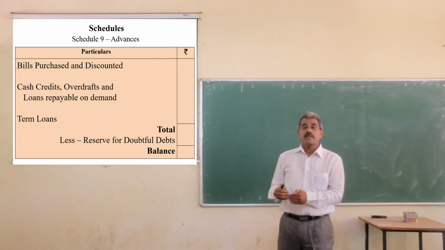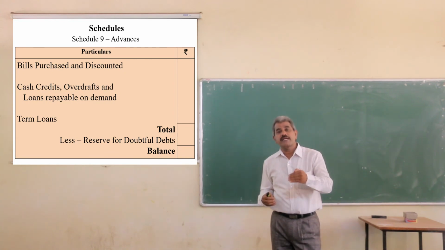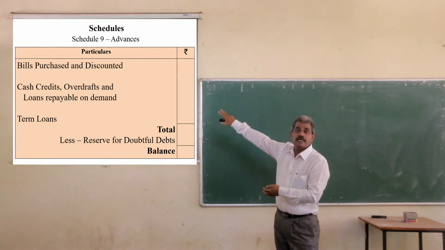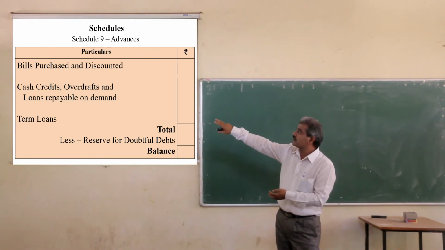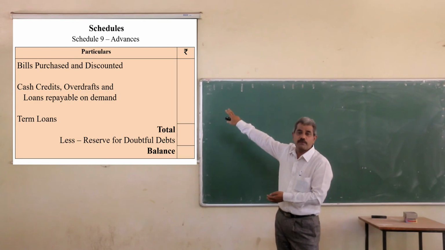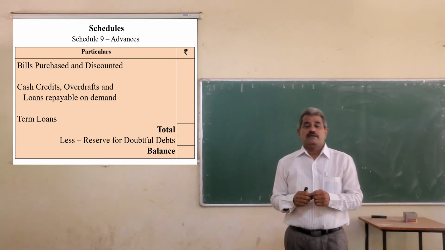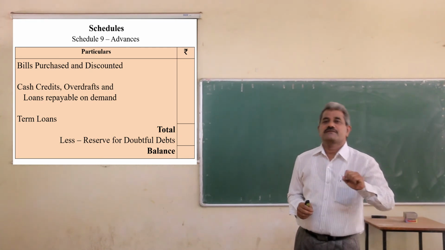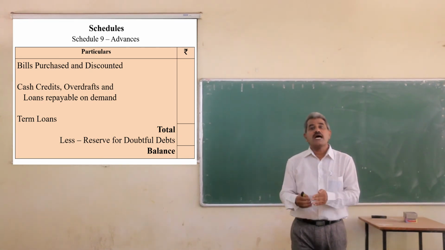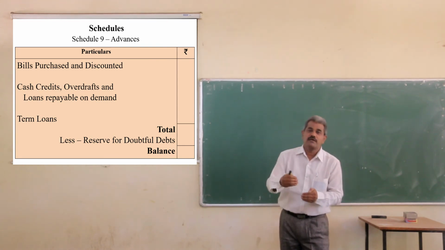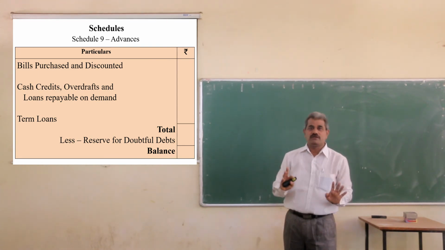In actual practice, the advances schedule is prepared in 3 parts. In the first part, bills purchased and discounted, cash credits, overdrafts and term loans are shown. In the second part, the security of the loans is mentioned. It means loans are categorized as fully secured, partly secured, or unsecured.